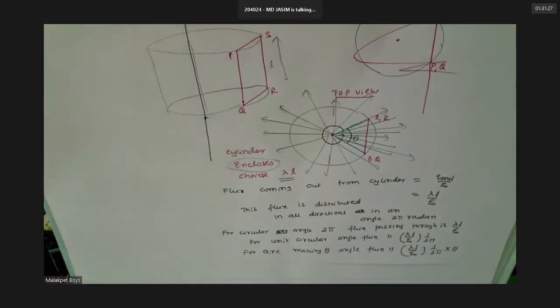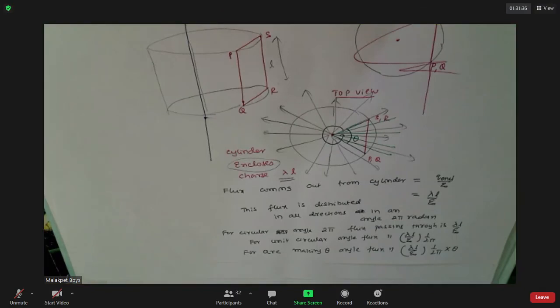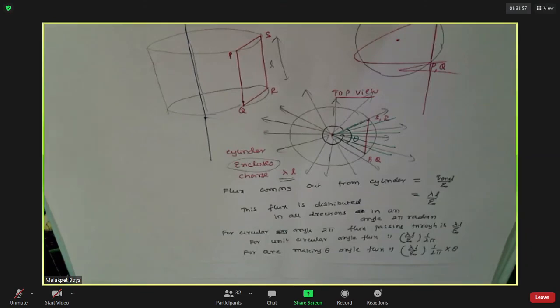We need that region only. Is it clear? Clear.